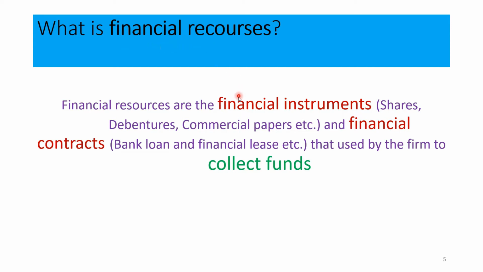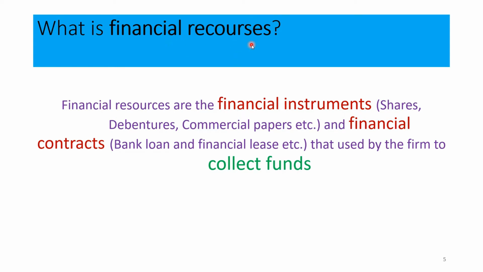Under these, we can identify two different items. What are the items that we can identify under the financial assets or financial resources? The financial instruments and also the financial contract. If you use these financial instruments and financial contracts to collect funds, that is what we call financial resources. Financial resources are the financial instruments and financial contracts that are used by firms to collect funds.